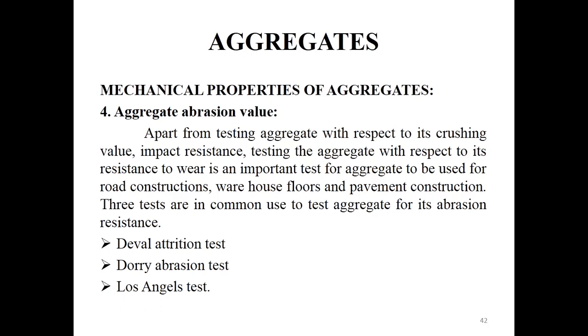The crushed particles finer than the 1.7 mm sieve are expressed as a percentage of the original material. This percentage is taken as the attrition value. This test is based on IS 2386 part 4, 1963.